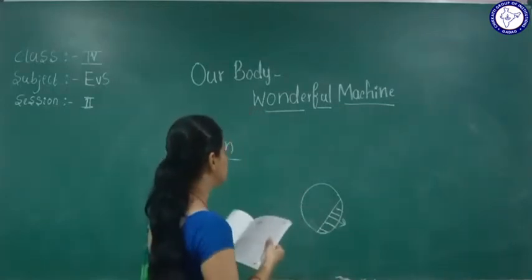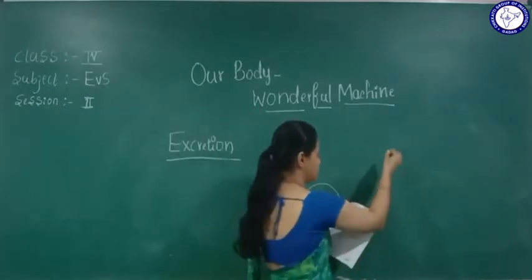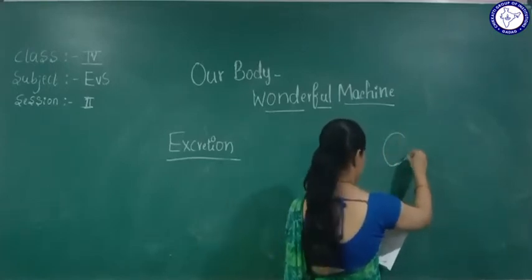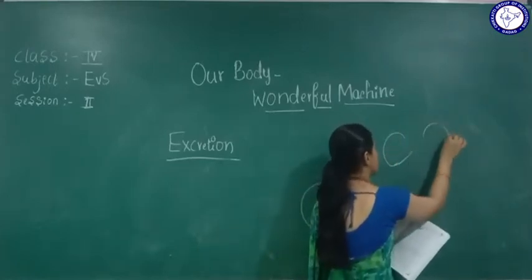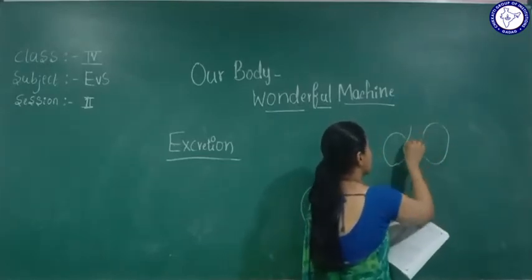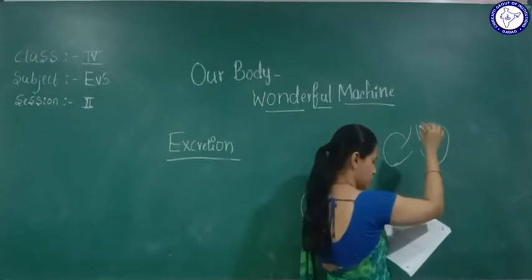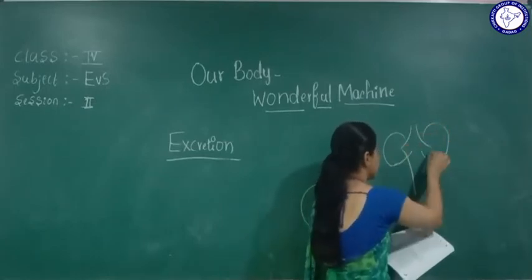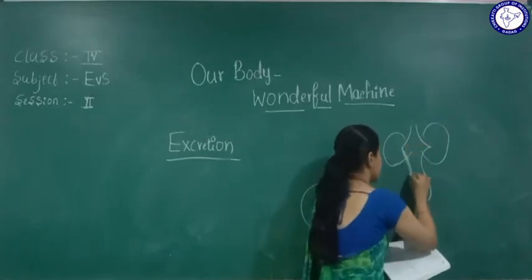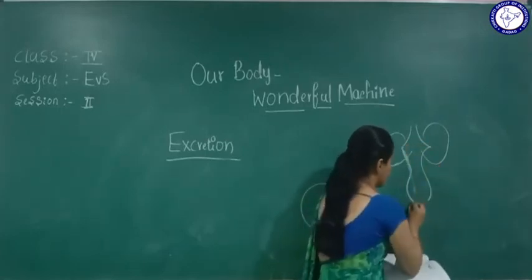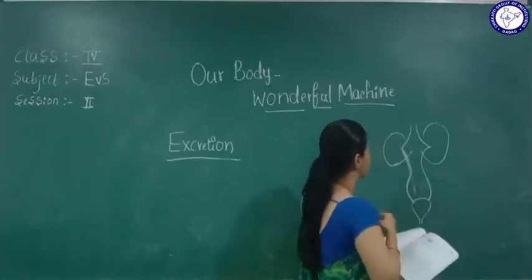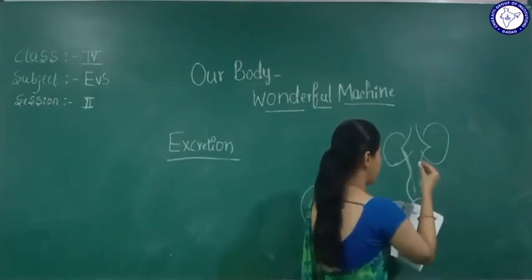So here it is the kidney, okay? We have kidneys, and here, okay, like this.